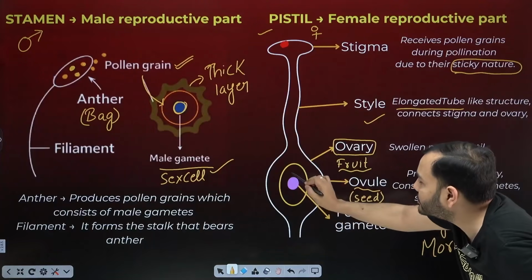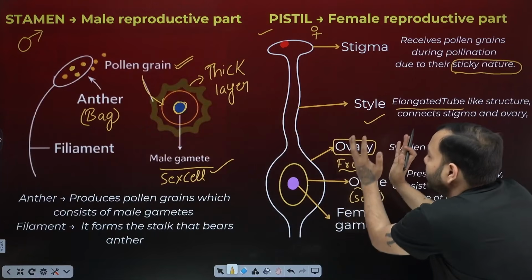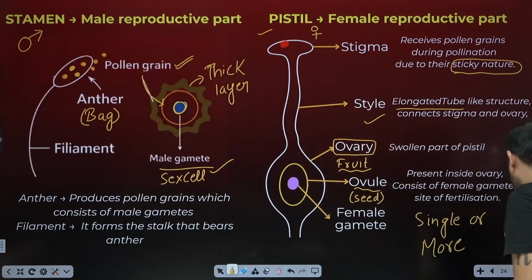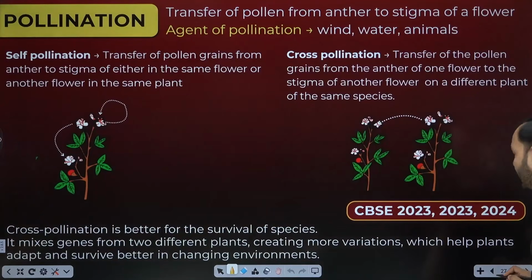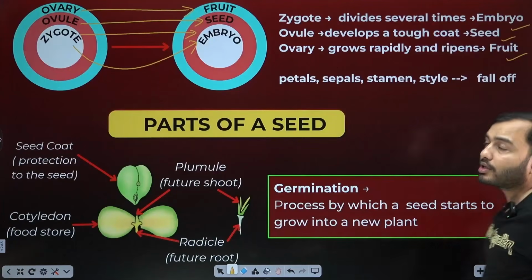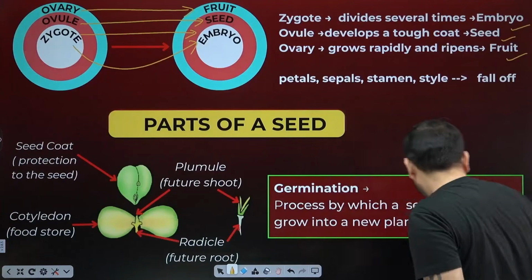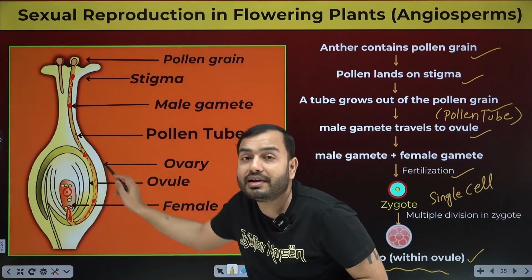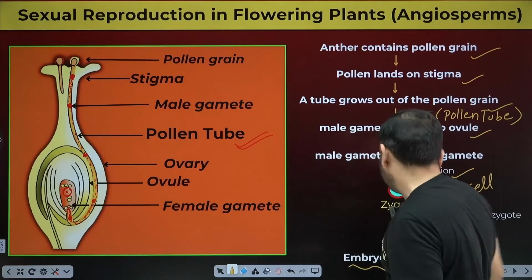What will the ovule become? Seed. What does the ovary become? Fruit. And what does the zygote become? Embryo. So the fruit we are eating, what are we eating actually? The female reproductive part of the flower. We are eating the ovary. That is the fruit. Okay.